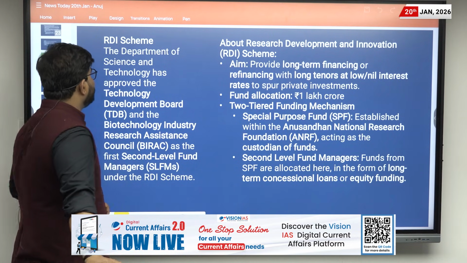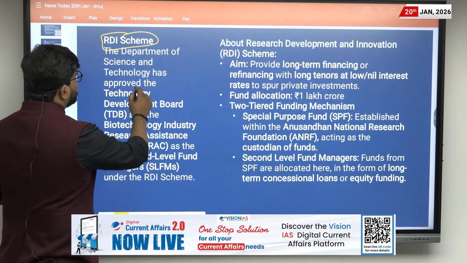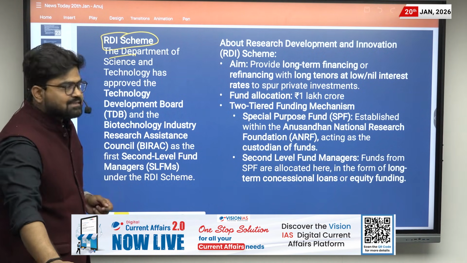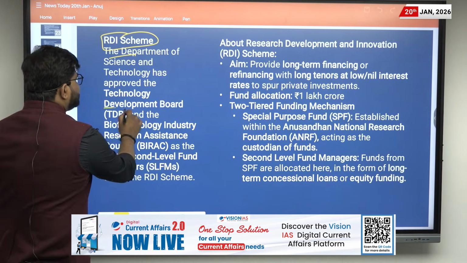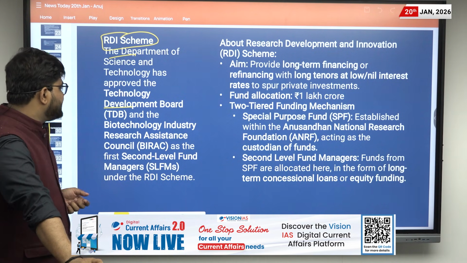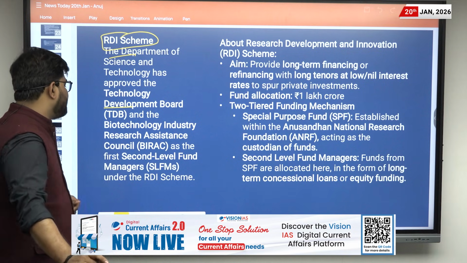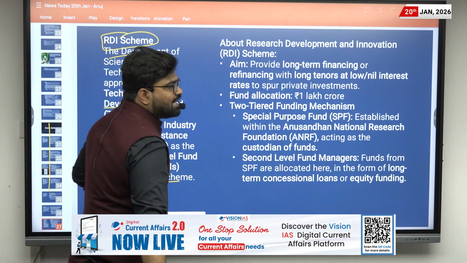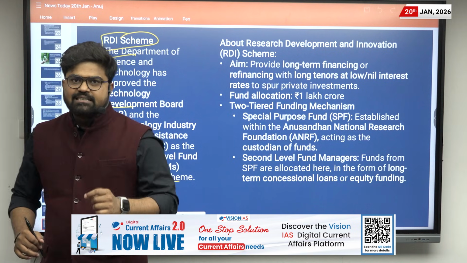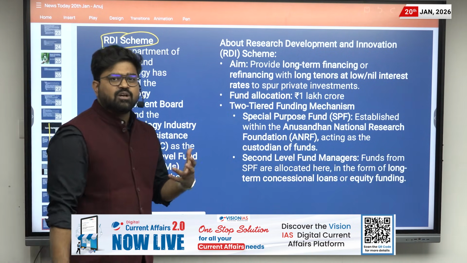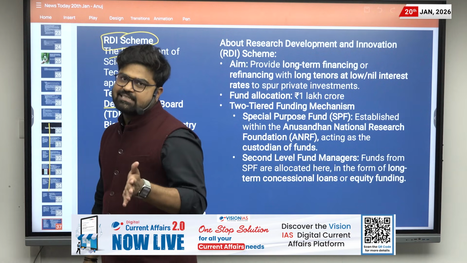The next quick update is about the RDI scheme. The development here is that the Department of Science and Technology has approved the Technology Development Board and the Biotechnology Industry Research Assistance Council as the first second level fund managers under the RDI scheme. Basically, India has a very low research and development fund. Only 0.7% of GDP goes to research and development.